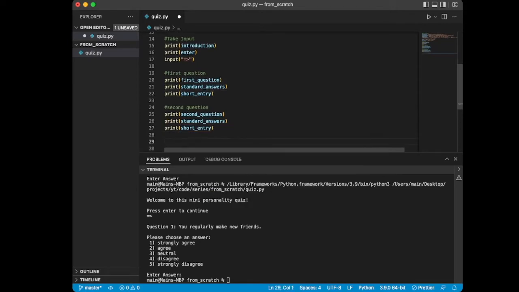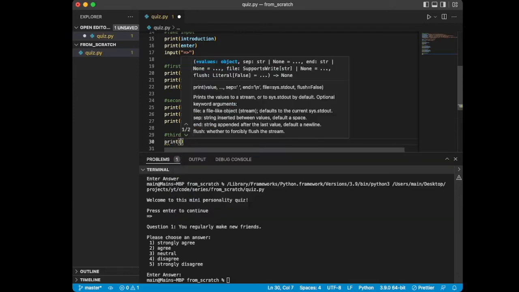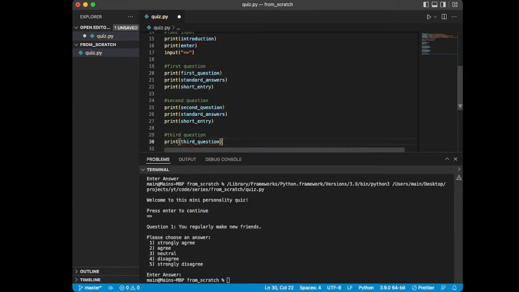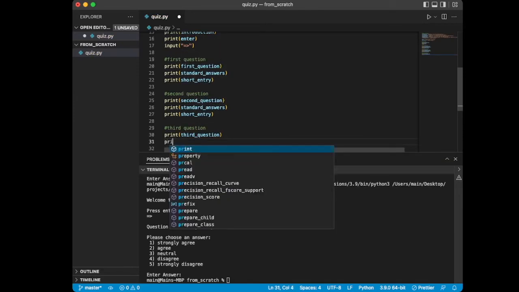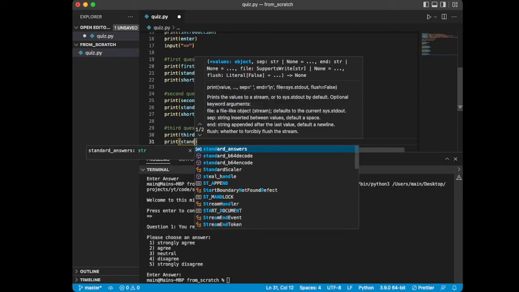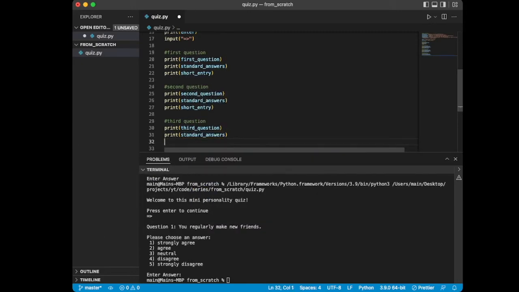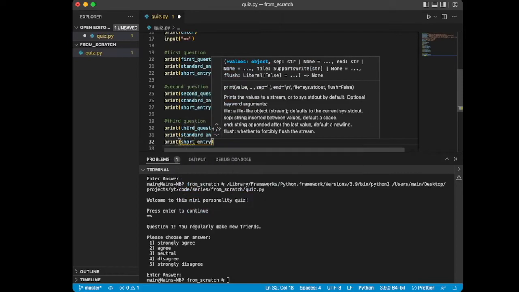So we're going to go into and do our third question here. So third question, we'll go print, third question, print, standard answers, and print short entry.